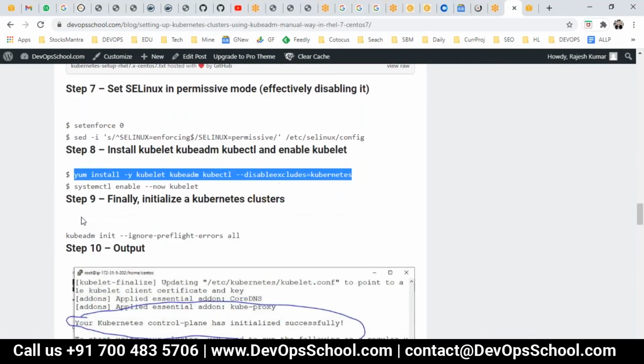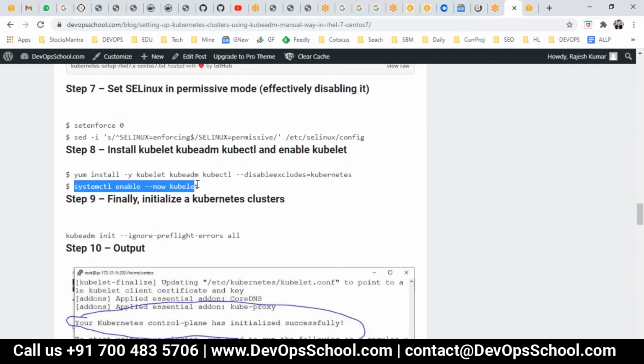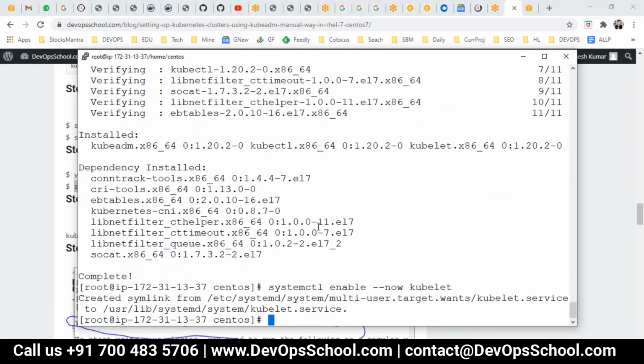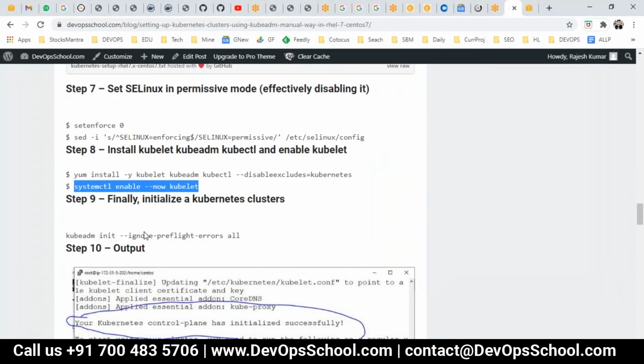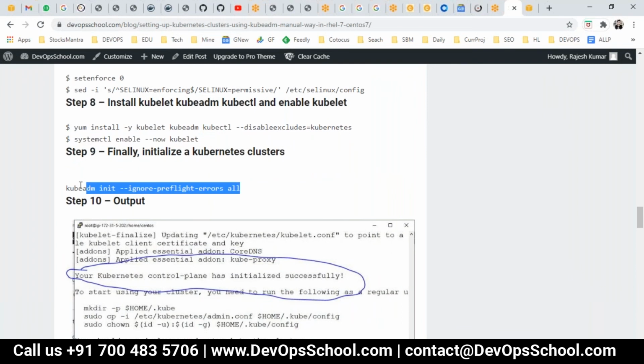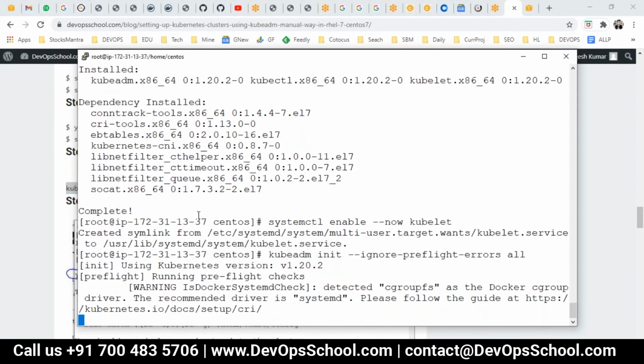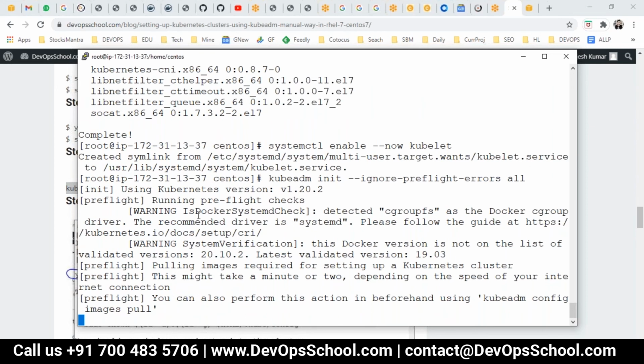Done. And after that, I'm going to enable the kubelet. Remember, if I don't enable the kubelet, then you'll not be able to talk to the API server. So I enable the kubelet here. And after that, this is the magical command. kubeadm init will set up everything we have discussed so far. Every pod, certificate, authentication, token, everything will be done by this magical command. I don't have to do anything.